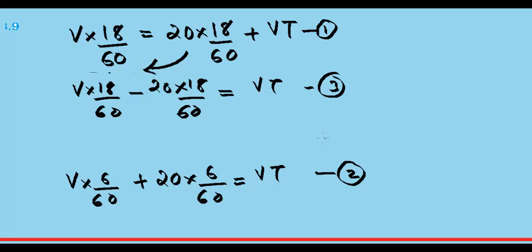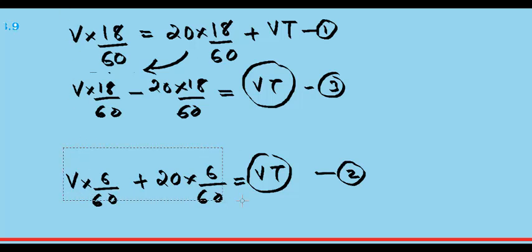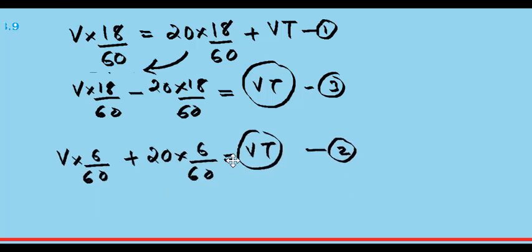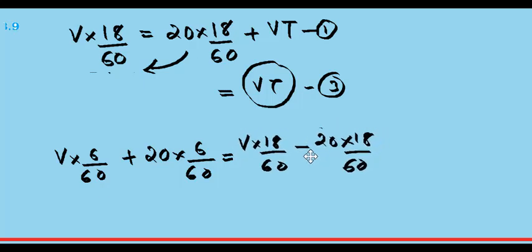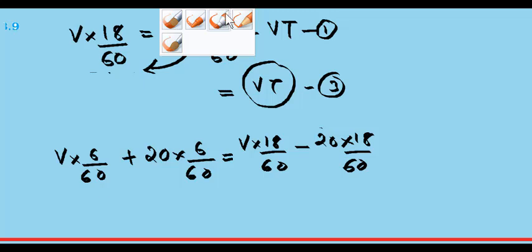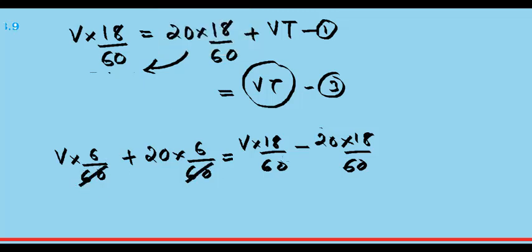Now you can see the third equation and the second equation have the same right hand side, both Vt, so you can equate the left hand sides. And all that 60 in the denominator will be cancelled because it's common, so you don't have to worry, the 60 will cancel everywhere.